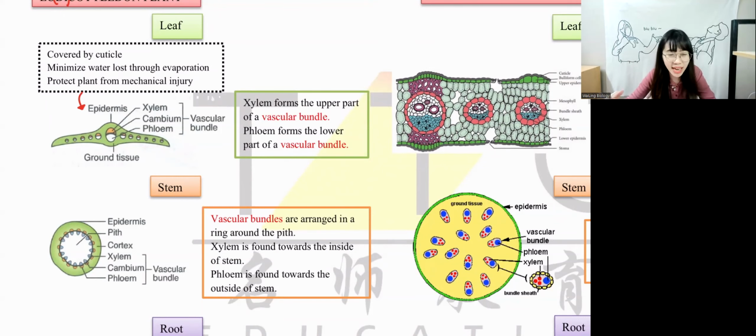Mechanical injury means that it's an injury that is not made by humans. It's some other factor. Bacterial infection or insect invasion is called mechanical injuries.